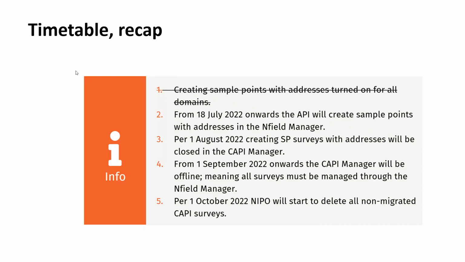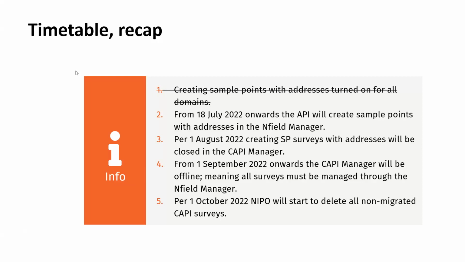From the 1st September onwards, you can no longer connect to the CAPI Manager. You should use the Nfield Manager to manage all of your surveys, meaning by that time you should really have migrated all of your surveys. But again, I do advise you to do this as quickly as possible, so if there are any problems in migrating those surveys, we will see them as soon as possible, and we have ample time to solve those.